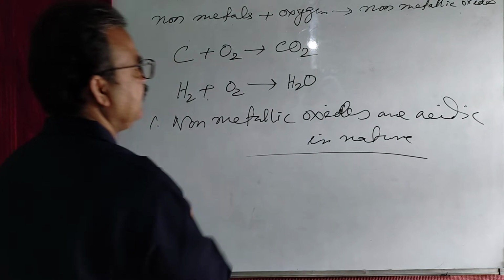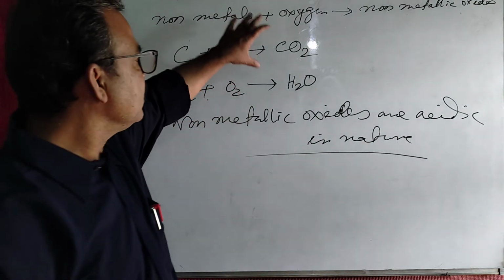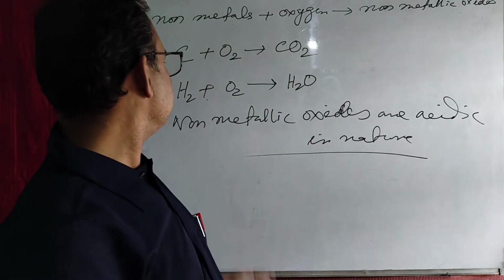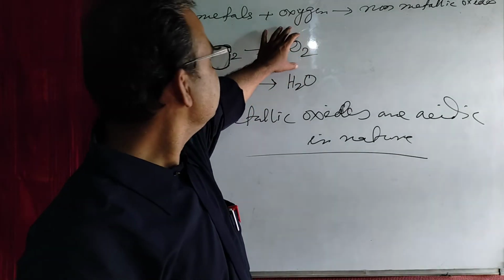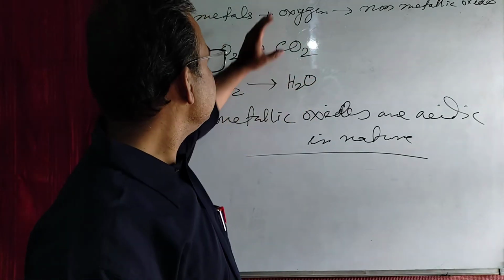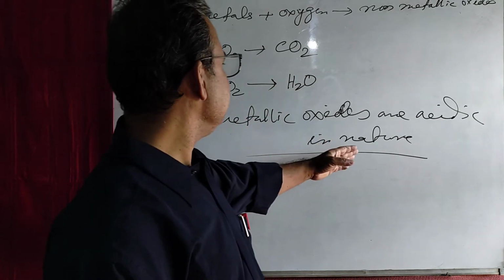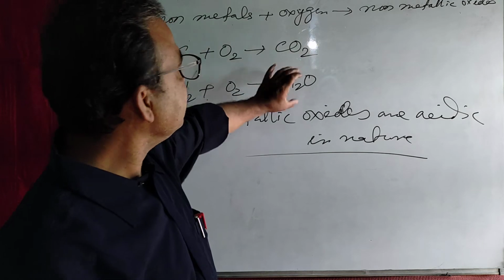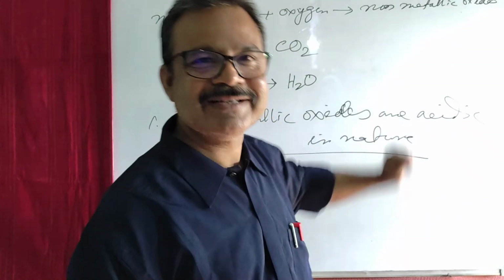Okay, non-metallic oxides are acidic in nature. Could you follow the point? Non-metallic oxides are acidic in nature, means the non-metallic oxide generally behaves like acid. That is why they are known as acidic in nature. And again here you see, whenever this non-metallic oxide reacts with water, they form acids.